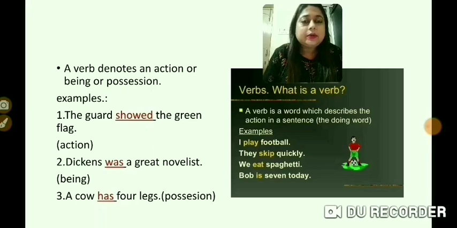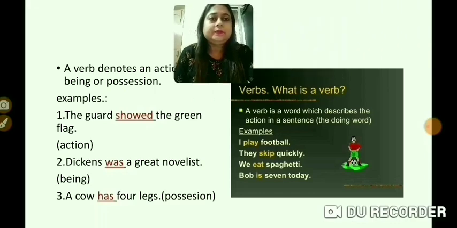In the second example, Dickens was a great novelist. So over here, which word is telling about his being something, some quality? That is was. So over here, was is a verb. Similarly, in the third example, a cow has 4 legs. So it is telling the possession. What we must be knowing about any action word is also known as verb, like play, skip, eat. But now we will study that it also tells about being or possessions.